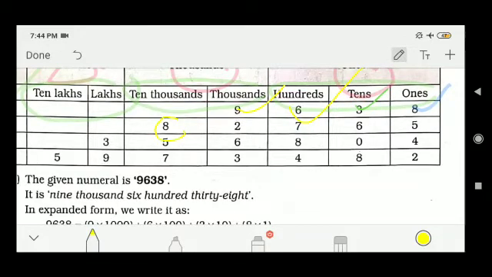Start writing from the right: 8 is in ones place, 6 is in tens place, 7 is in hundreds place, 2 is in thousands place, and 8 is in ten thousands place. So I can say 82,000, because 82 both are in thousands place. In words I can write 82,765.